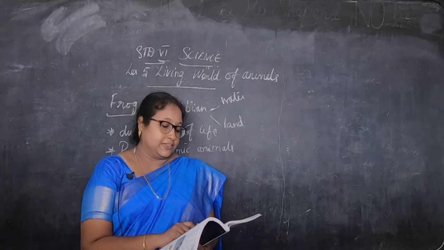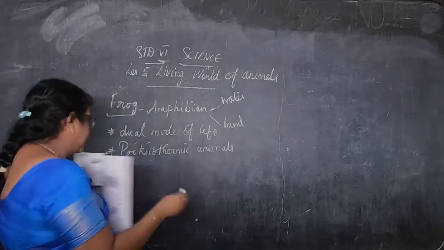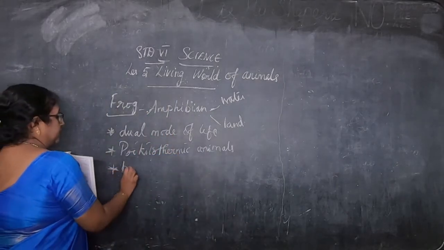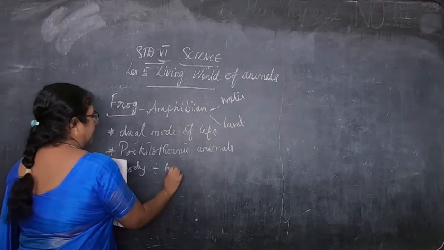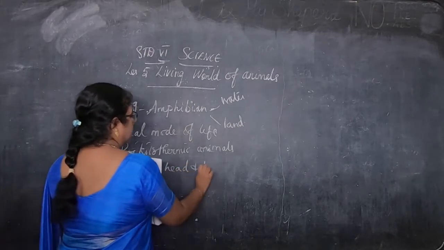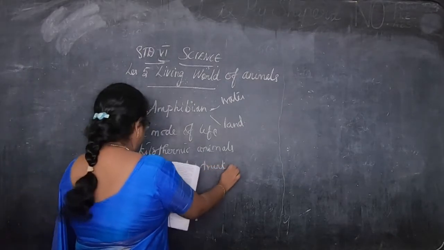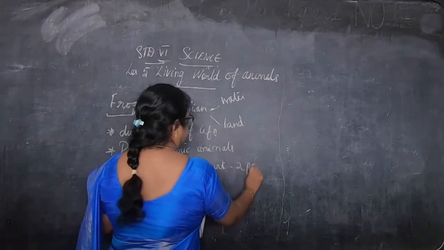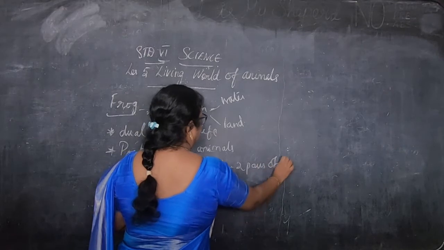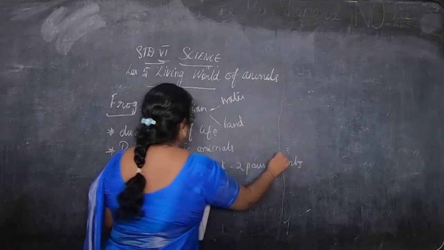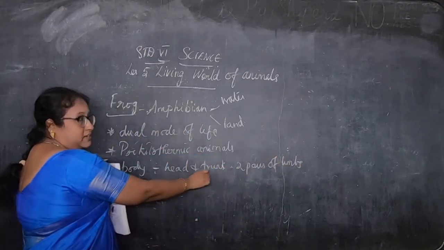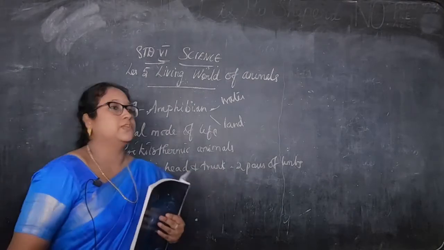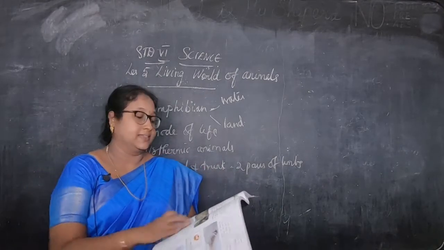Now their body is divided into head and trunk. Trunk is the body, and they have two pairs of limbs. Limbs are nothing but the hands and the legs. Okay, children, the body is divided into head and trunk, and two pairs of limbs, that is, hands and legs.